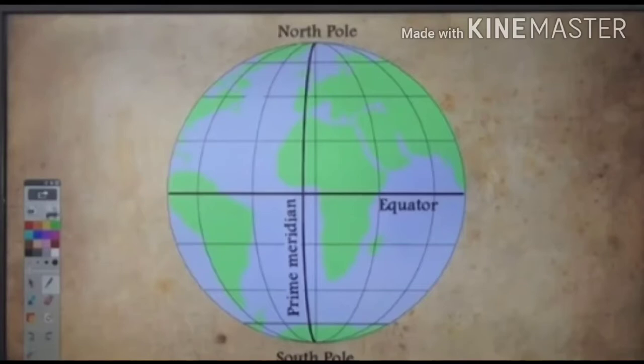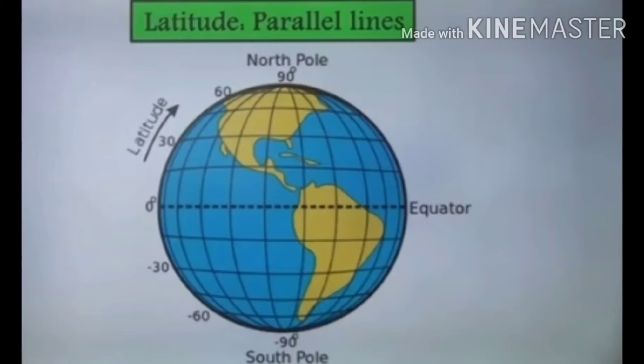For example, with the equator as the base, we can draw some more lines which are called latitudes. So latitudes are lines which are drawn taking the equator as the base. You see all these lines there, they have been drawn taking the equator as the starting point, and you have noticed they are parallel to the equator. That's why these latitudes are also called parallels. We can call them latitudes or parallels. These latitudes have important characteristics. Let me tell you about the characteristics one by one.